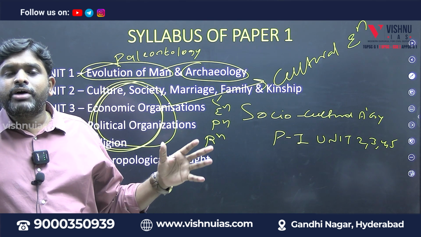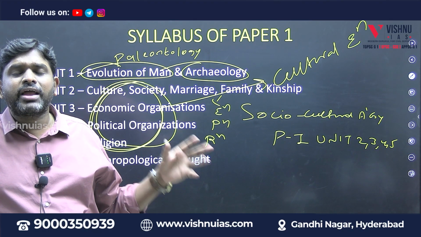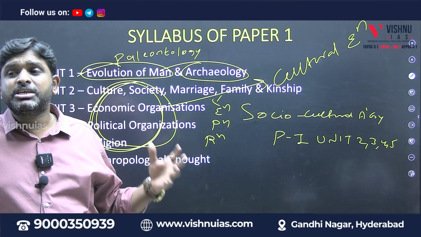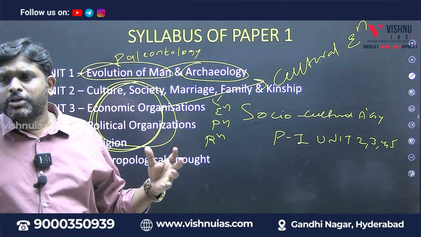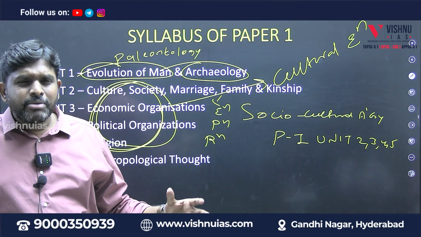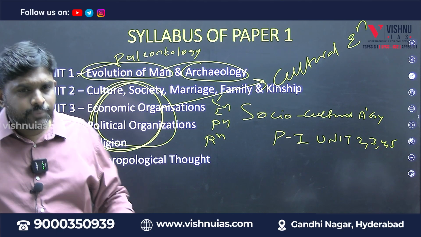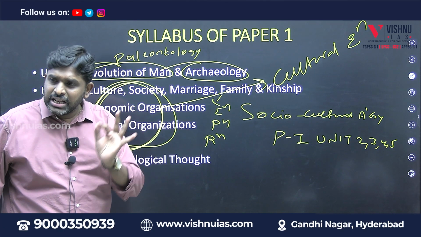So in unit 1, we are going to discuss the biological evolution of man and technological evolution of man, and in 2, 3, 4, 5 we are going to discuss the evolution of culture, which means family evolution, marriage evolution, kinship system evolution, society's evolution, economic evolution, political evolution and religious evolution. So 2, 3, 4, 5 together is called as what? Socio-cultural anthropology.